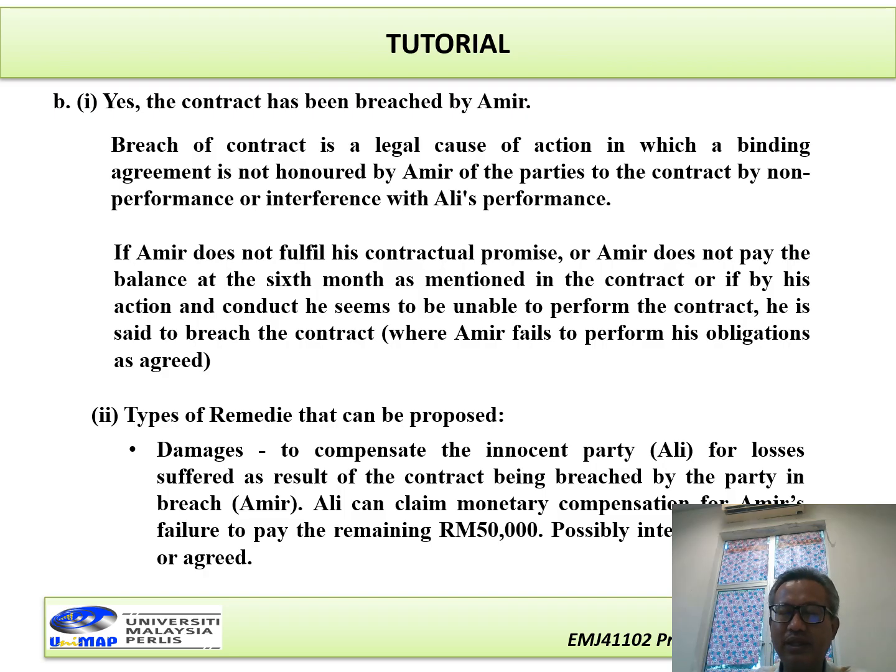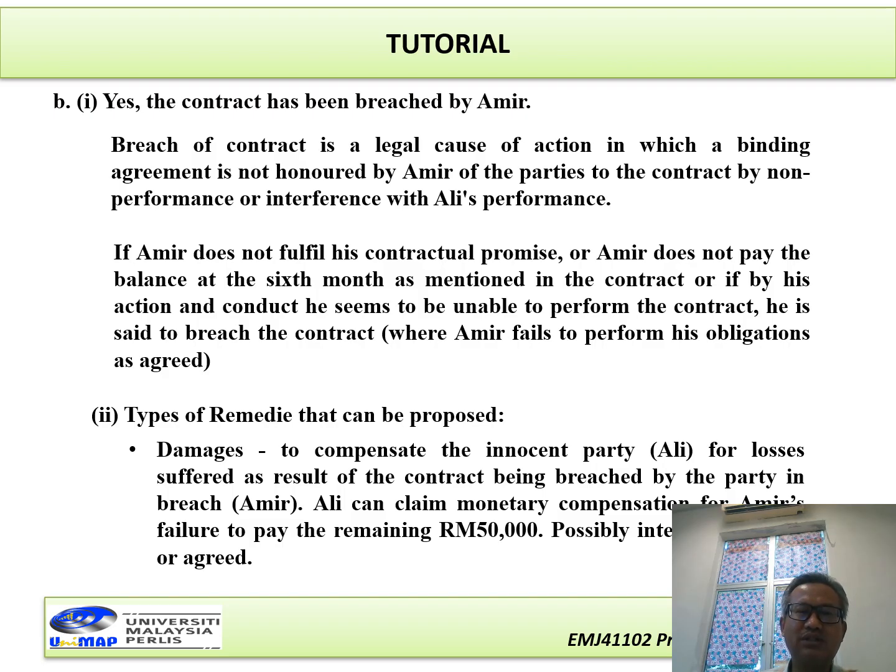Now, meaning in here, we know that Amir cannot pay the balance after 6 months, after the installation work finished. So it means in here Amir has breached the contract. And then for this case, please suggest four types of remedies that can be suggested in this case.